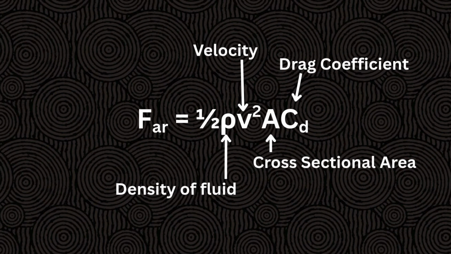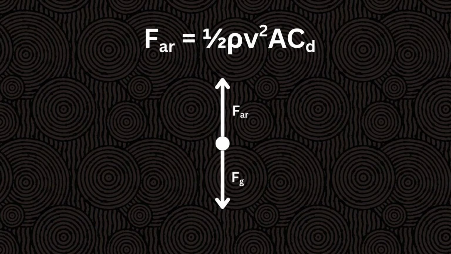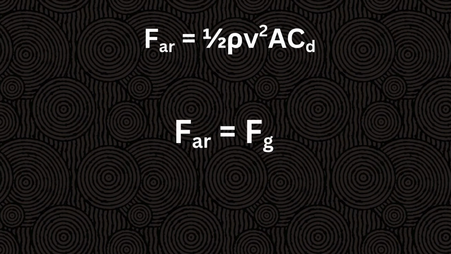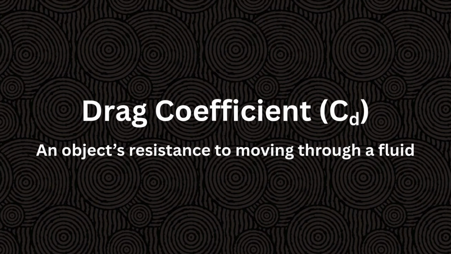But wait, we don't really need to use all this to find air resistance. At terminal velocity, where an object falls at a constant velocity, the forces are balanced. Therefore, the force of air resistance is equal to the weight. What we can solve for instead is the drag coefficient, which is similar to the friction coefficient. An object's drag coefficient is its resistance as it moves through a fluid.